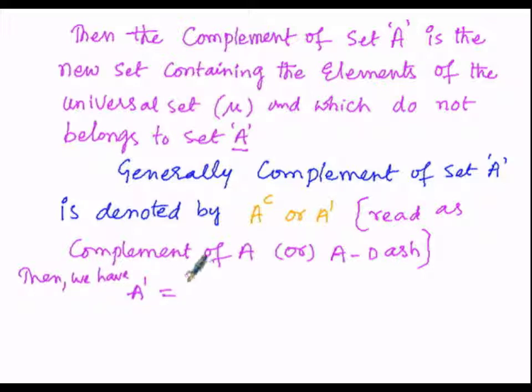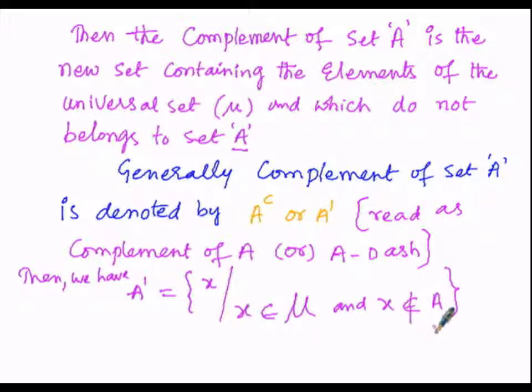A dash is equal to, whenever we consider an element x, the new set so formed by finding the complement of set A contains the elements that are present in mu, that is the universal set, but not the elements of set A. So the property of the element x is that x belongs to the universal set mu, and this x does not belong to this particular set A.